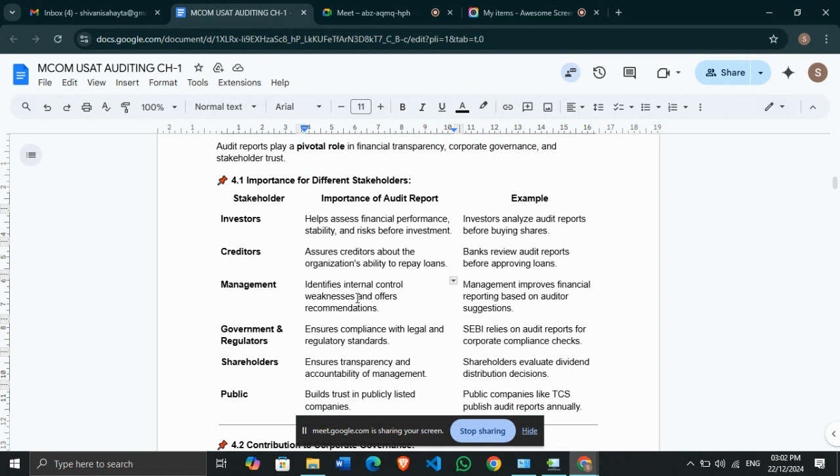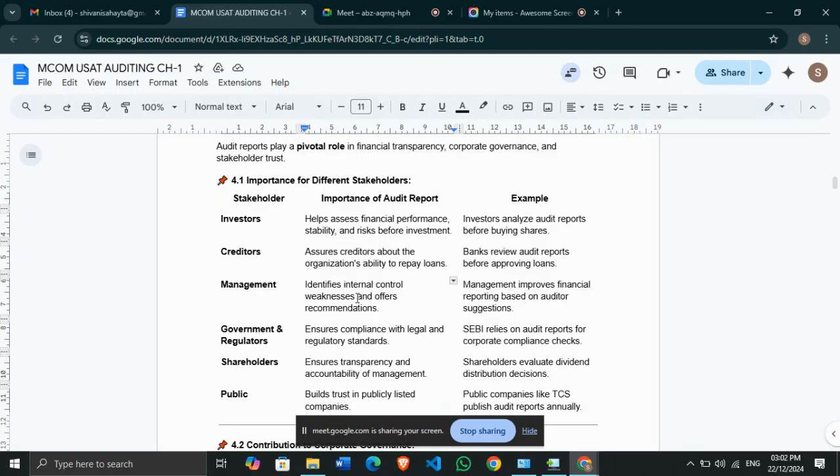What if a company's audit report shows that the company is not doing financially well, and the financial performance is not that good? If the audit report is showing that, then it will create tension and stress for the creditors as well as for the investors. Investors will not invest in a company that is not financially good. Even creditors will get stressed, and they will try to get their money back as soon as possible.